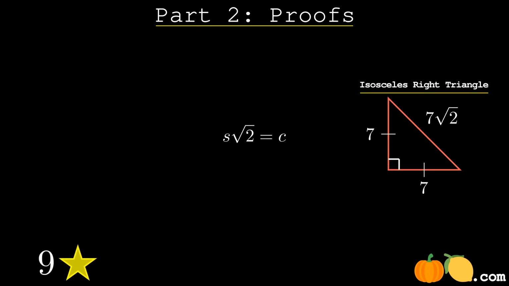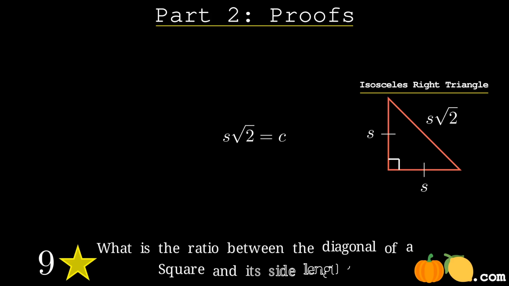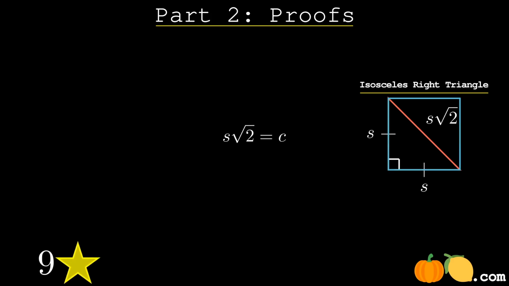Since the hypotenuse of an isosceles right triangle is also the diagonal of a square, I've decided to take another question.